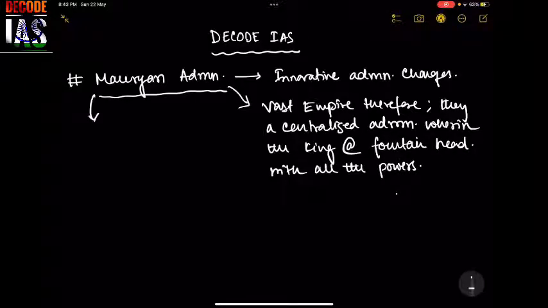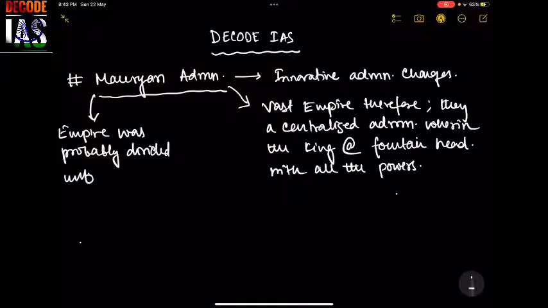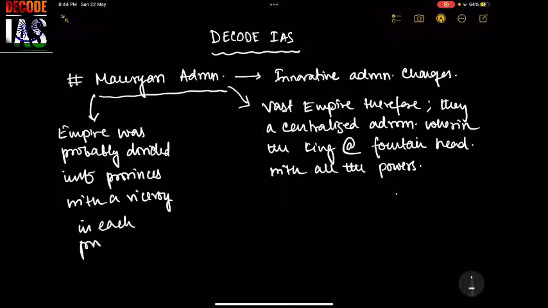Next, the empire was probably divided into provinces with a viceroy in each province. You see, such a modern way to administer the entire empire. Now, next important point, the Kautilya's Arthashastra